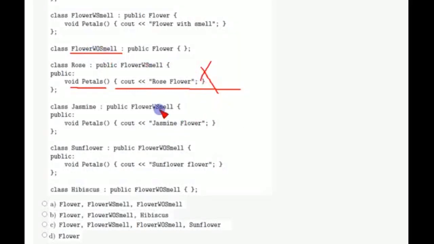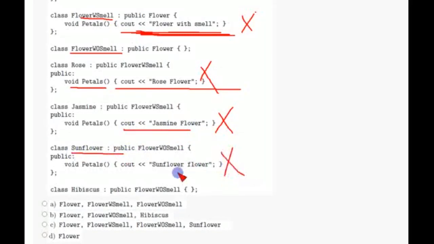And flower w smell, it also implements the function, but it should not do like this to be an abstract class. And jasmine is also a wrong answer because it implements a function. And sunflower is obviously a wrong answer, it also implements a function.